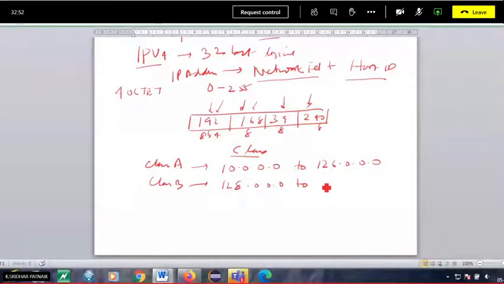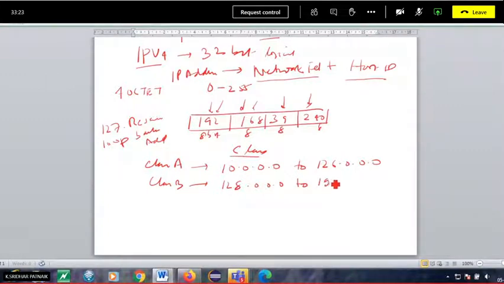Because 10.0.0 to 126.0.0.0 belongs to the class A network, but 127 should come. That 127 is actually reserved. Technically we call it a loopback address. Loopback address. Okay. So that is actually reserved.